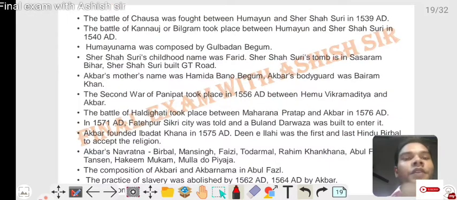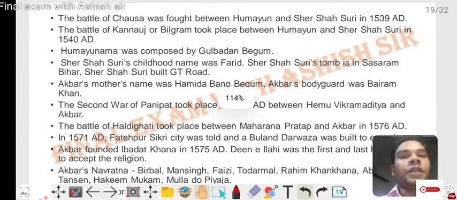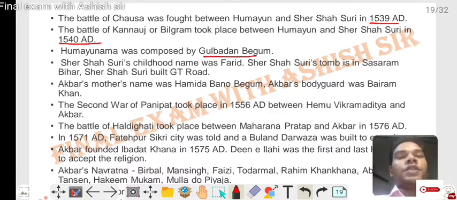The Battle of Chausa was fought between Humayun and Sher Shah Suri in 1539 AD. The Battle of Kannauj took place between Humayun and Sher Shah Suri in 1540 AD. Humayunama was composed by Gulbadan Begum. Sher Shah Suri's childhood name was Farid. Sher Shah Suri's tomb is in Sasaram, Bihar. Sher Shah Suri built the Grand Trunk Road.